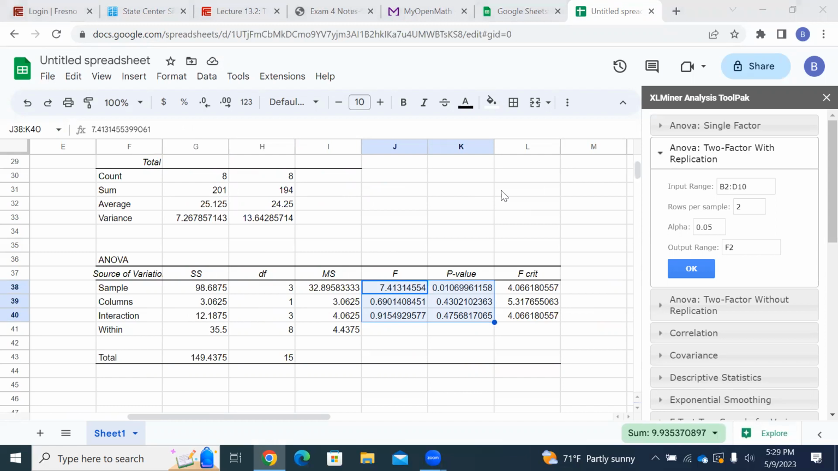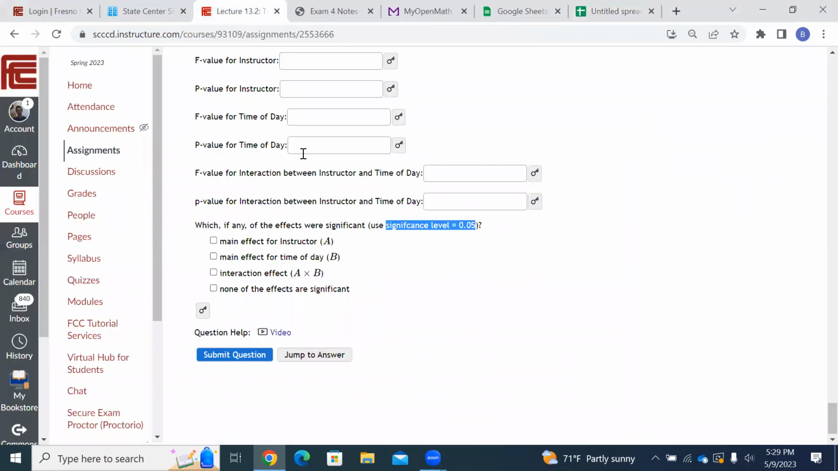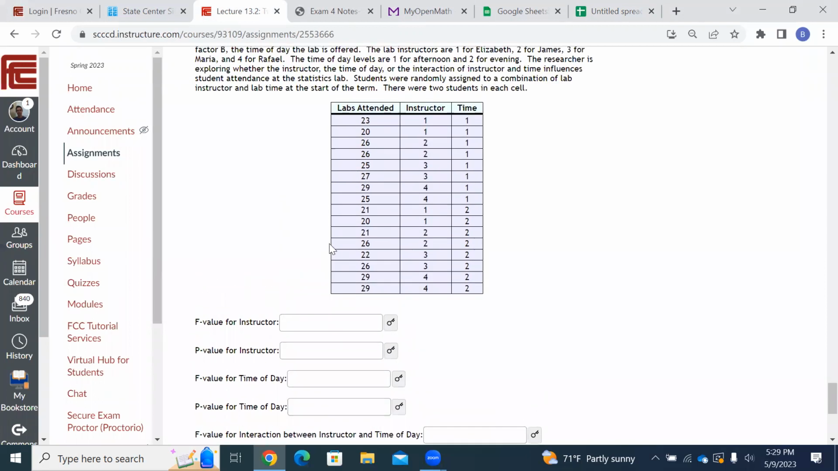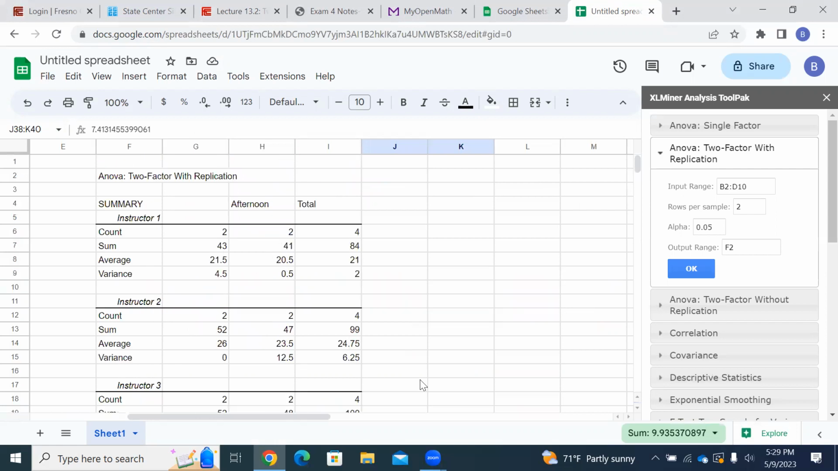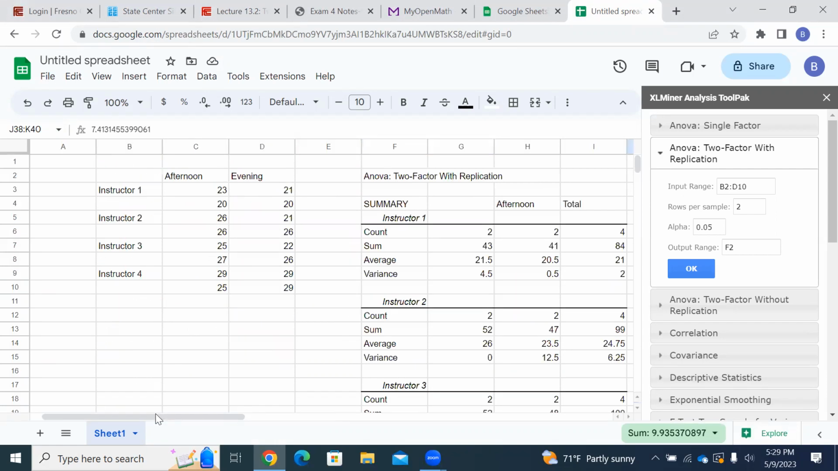So let's go back to the question now. Okay, so first off, it starts with instructor. Instructor is what I put on the left, right? So instructor is on the left. So that's A. So over here is factor A. Like you could write factor A, instructor, and up here, factor B, time. It doesn't matter. It's just for your own decoration. But anyway, A is going to be instructor, B is going to be time.